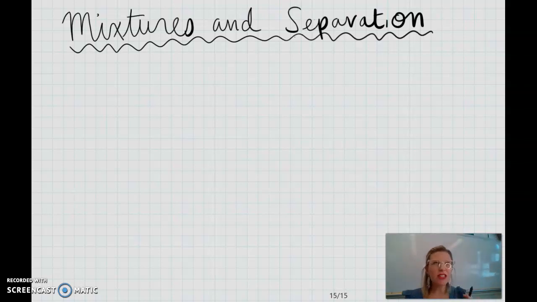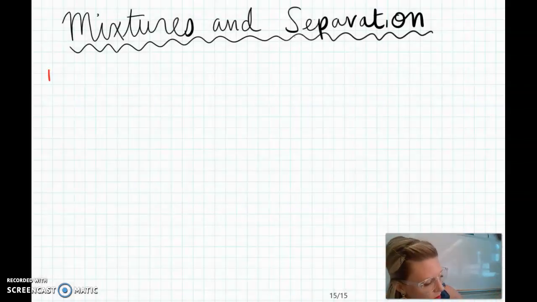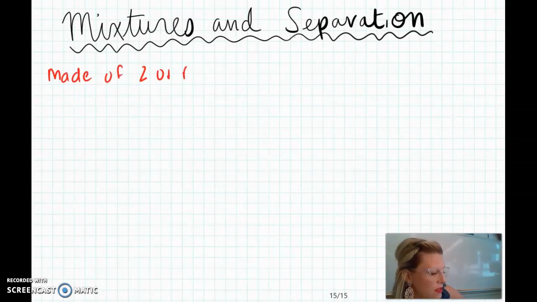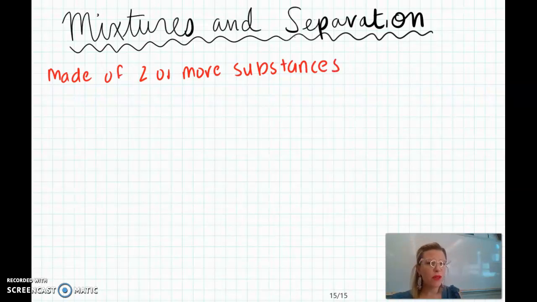So first and foremost, I want to go through some of the things that we already know about mixtures. We've learned about them in class so far. So what do we know? Well, we know that mixtures are made of two or more substances. Those substances can be elements or compounds, either or, it doesn't matter. But we have to have two or more or else it would just be a pure substance. So we could say a mixture is not a pure substance.